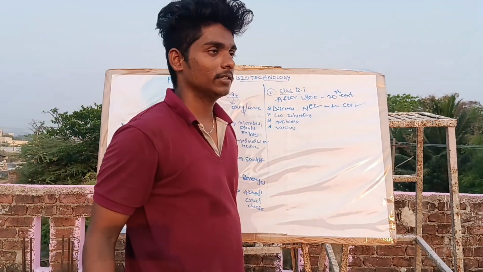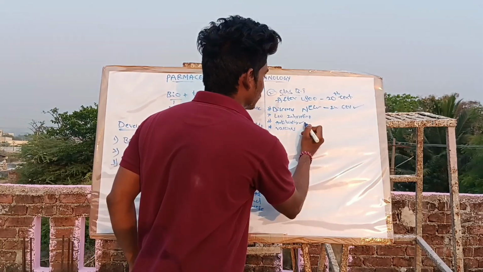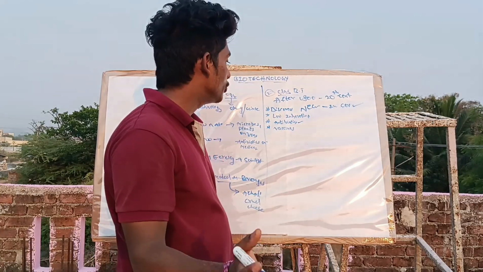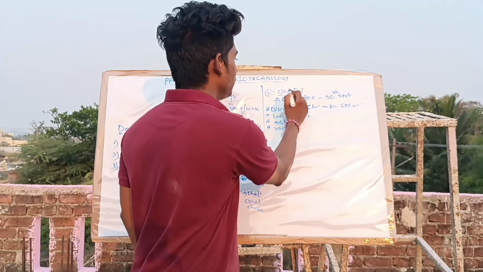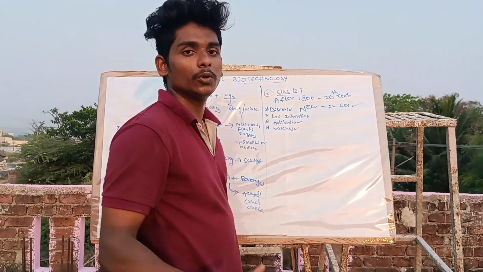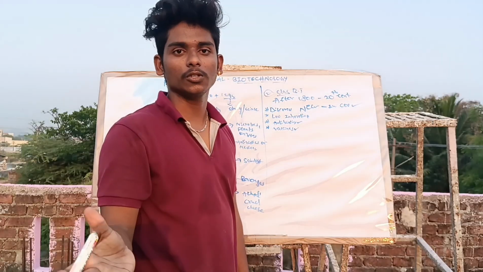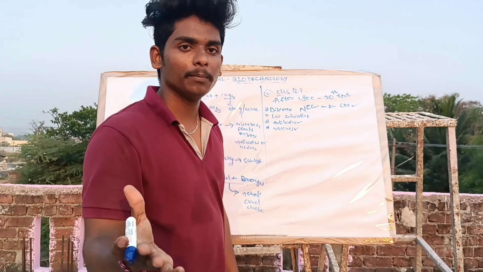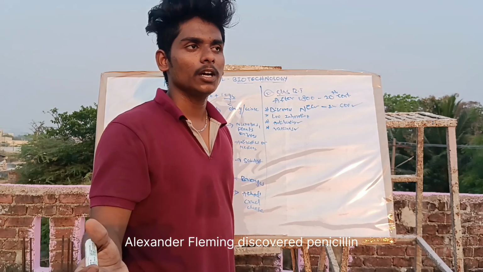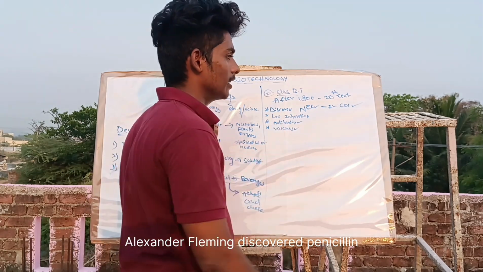Next, discovery of antibiotics. Antibiotics were also produced or introduced in this era of classical biotechnology. Vaccines were also discovered by different scientists.